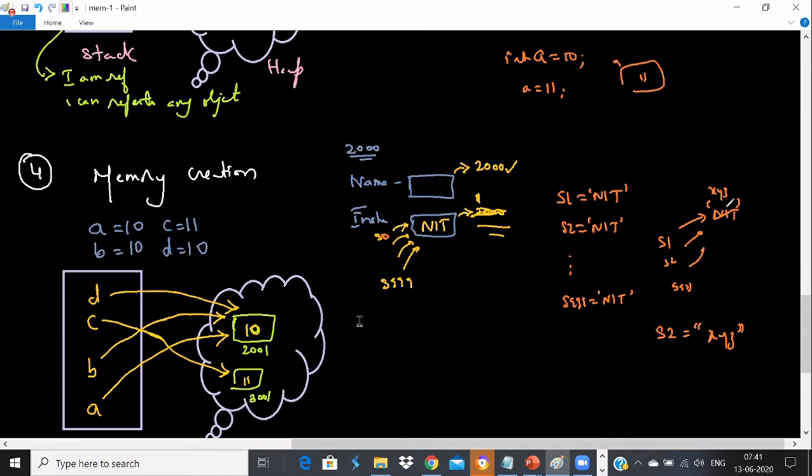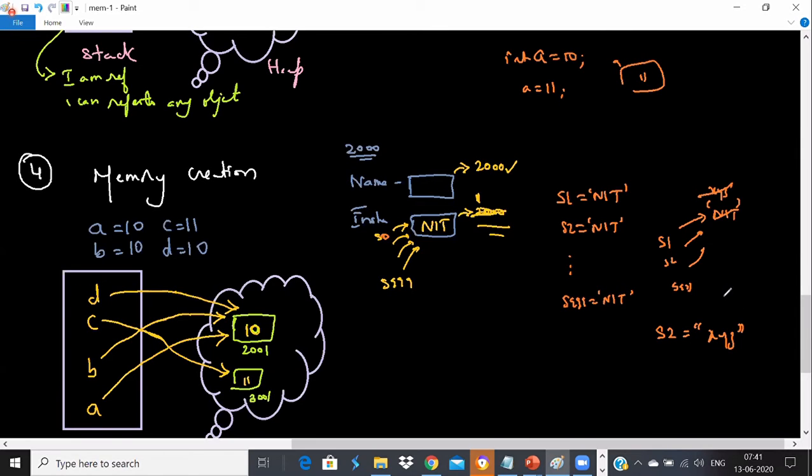S2 prints XYZ, S3 prints XYZ, S4 prints XYZ. So it will actually affect everyone. I'm talking about Python right now. So that's why Python decided that whenever you try to change, it will not change the content. Instead, it will create a new object. This feature is called immutability.